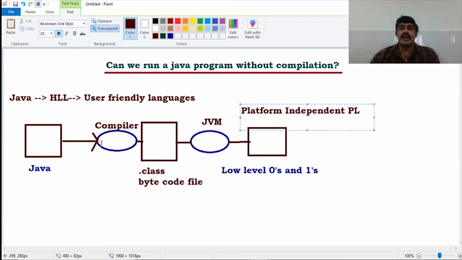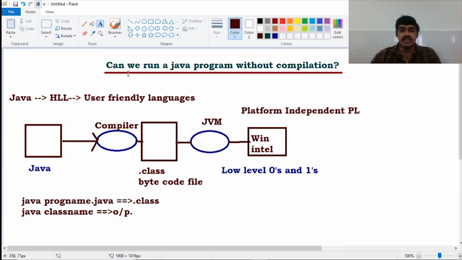First of all, compiler converts the high level language into the intermediate code, that is the bytecode or dot class file. Next, JVM will take this dot class file and convert that one into the corresponding operating system and machine understandable form. Because of this JVM, Java is platform independent programming language. Our question is, can we run a Java program without compilation? Coming to this flow of execution, it is not possible to run a Java program without its compilation.